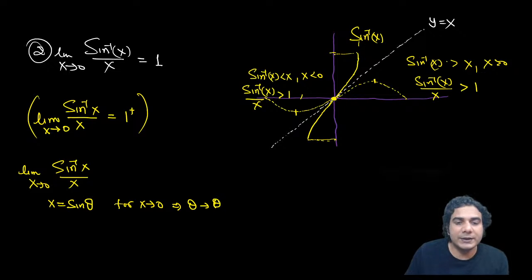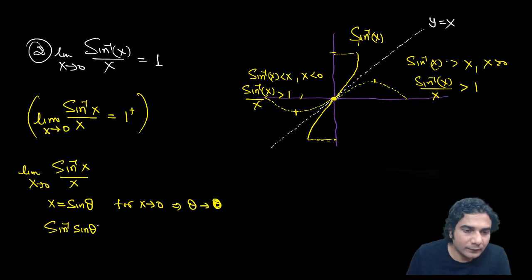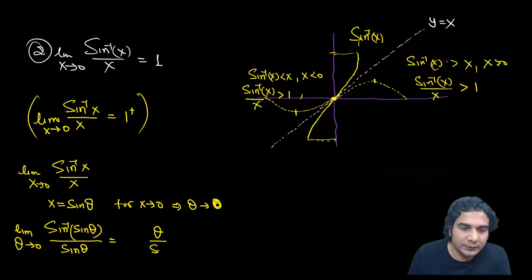So we are changing the limit from x to theta by replacing x by sine theta. After this substitution, we will get sine inverse of sine theta upon sine theta, when theta approaches 0. So now you can say it is going to be theta upon sine theta.